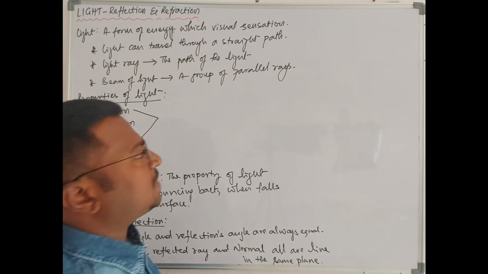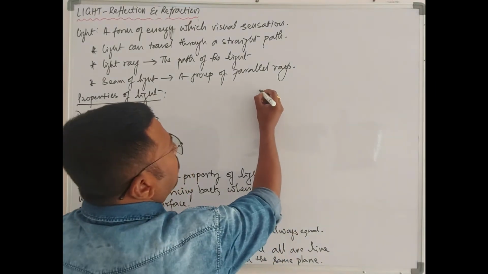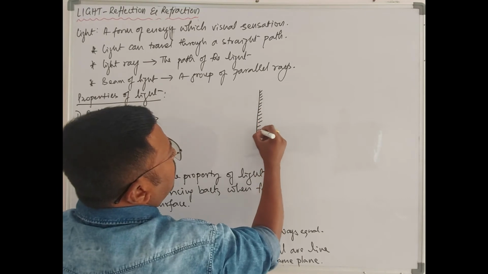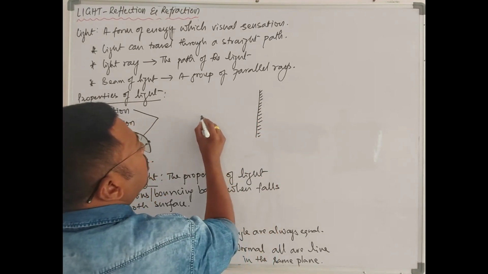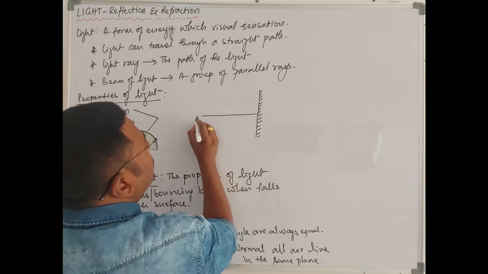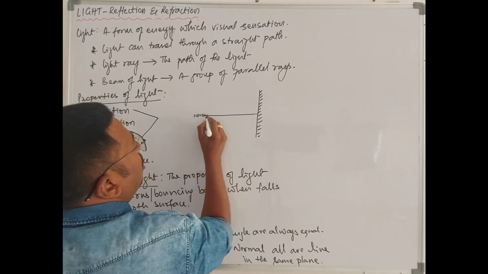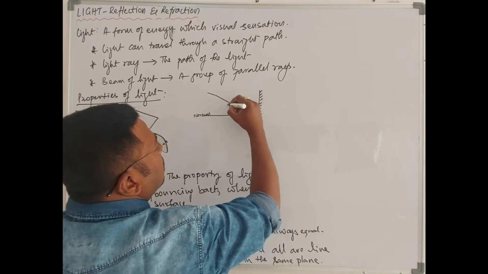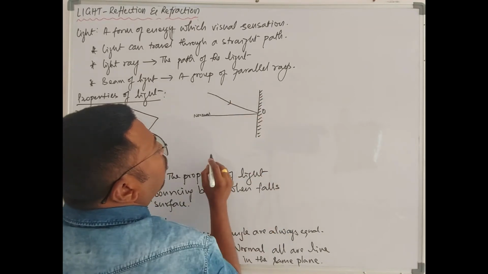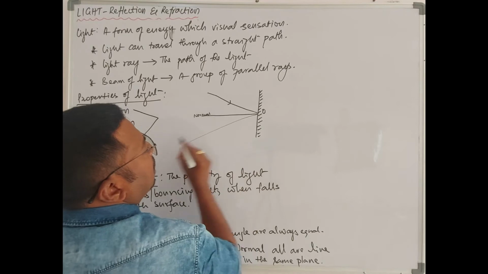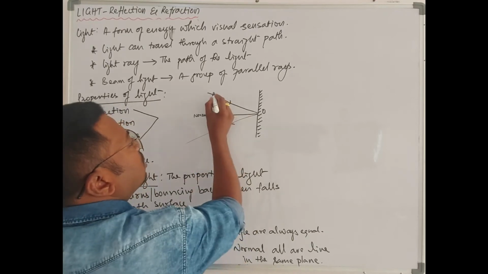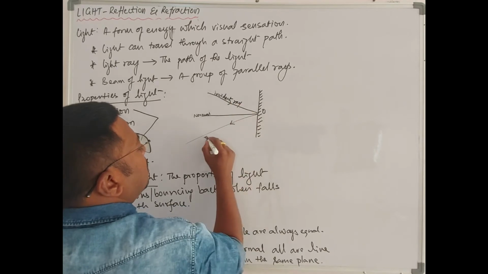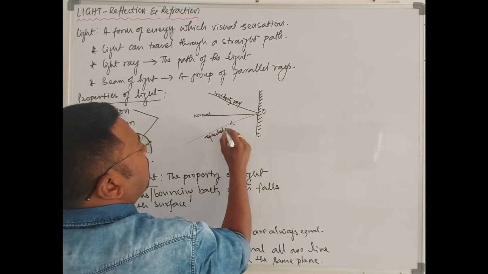So how? Let's see. Imagine that I'm going to take a plane mirror here. We will learn what a mirror is and the types of mirror. So this is the normal, which we call the normal. There is an incident light striking the mirror at point O. So definitely it reflects back. This is the incident ray, and this is the reflected ray.